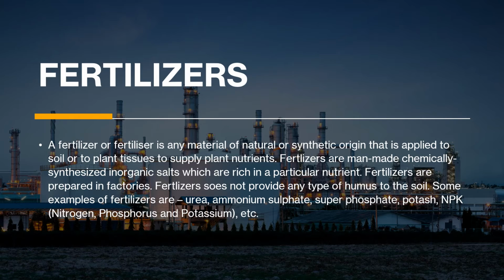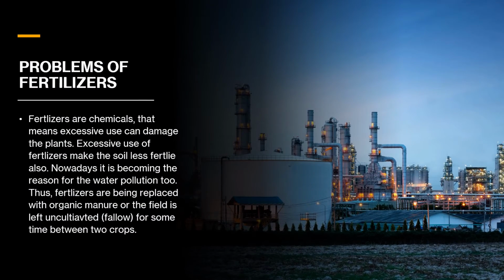So fertilizers are man-made, chemically synthesized inorganic salts which are rich in a particular nutrient or sometimes in a group of nutrients like NPK. Fertilizers are prepared in factories, as we know, because they are man-made. Fertilizers do not provide any humus to the soil. Some examples of fertilizers are urea, ammonium sulfate, superphosphate, potash, NPK. The full form of NPK is nitrogen, phosphorus, and potassium, and many more.